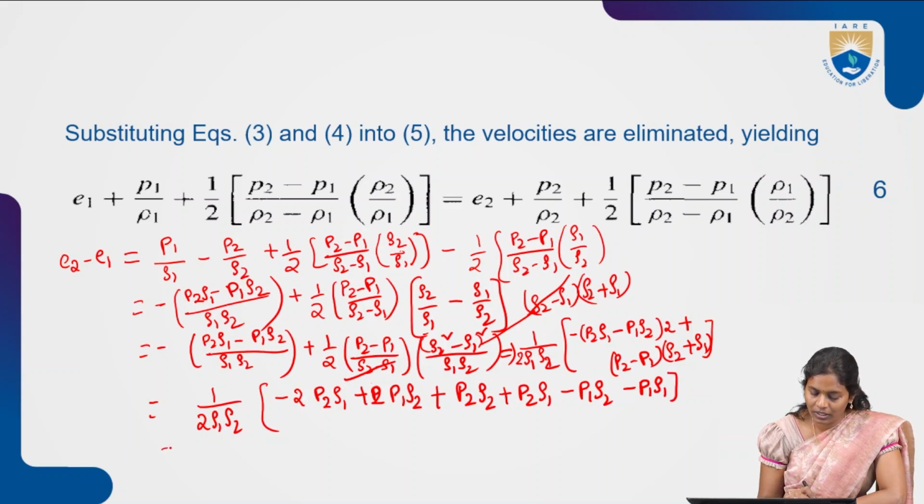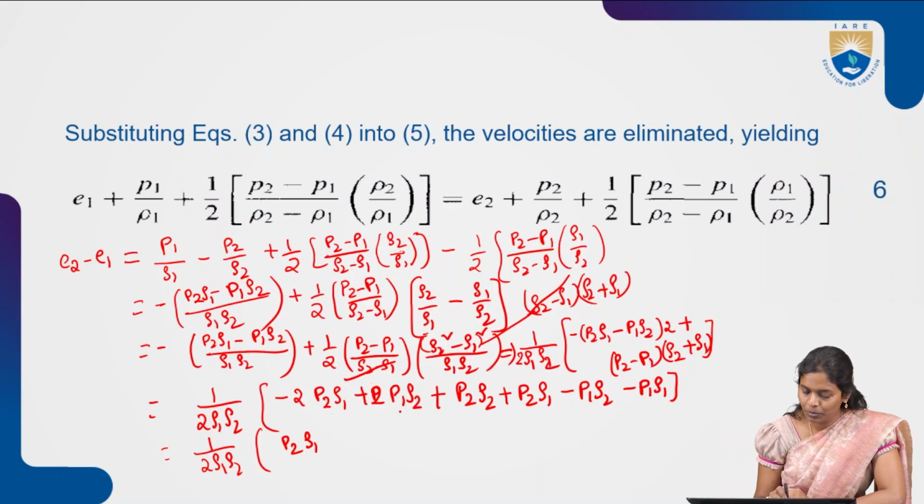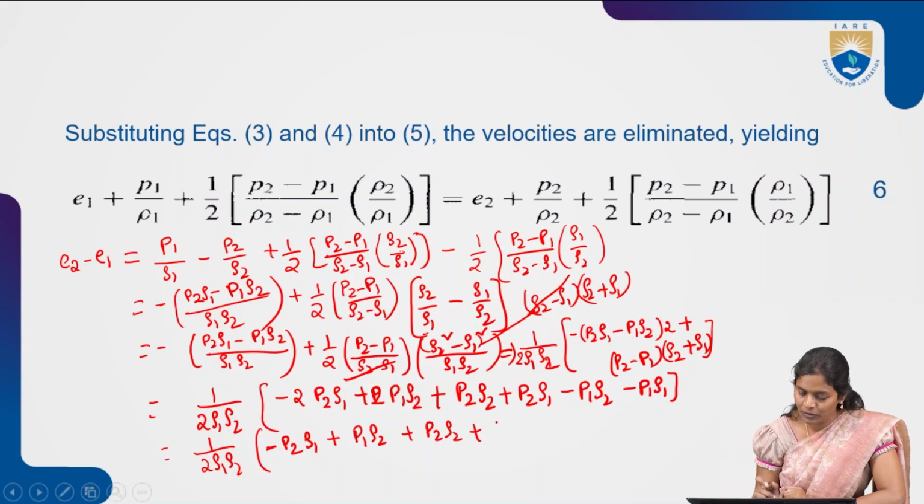So now from here what can we write? Minus of half row 1 row 2 into, so 2 P2 row 1 and we have 1 P2 row 1, so it will become P2 row 1. Then next one will be 2 P1 row 2, here 1 P1 row 2. So this will be minus, right? So this will be P1 row 2 as it is. Then we have P2 row 2, minus P1 row 1 will be there.